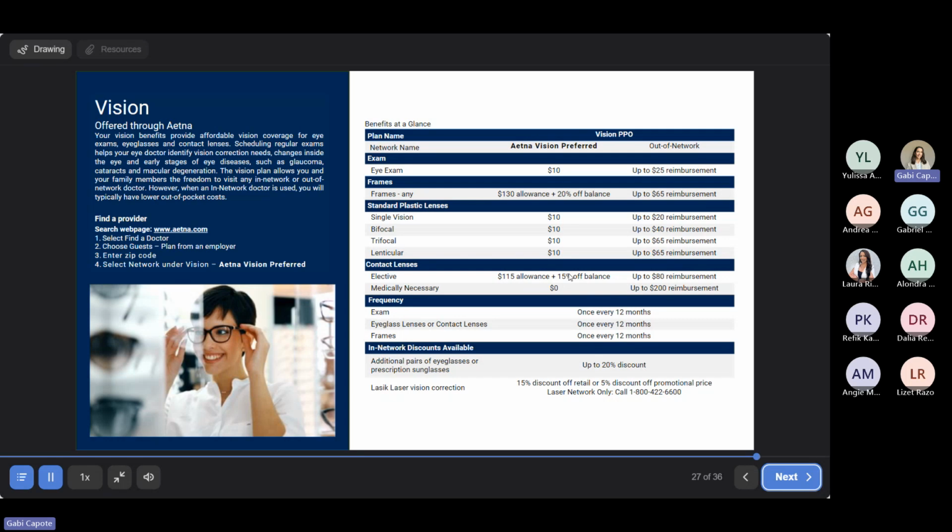Any standard plastic lenses is going to be $10. And contact lenses is a $115 allowance and 50% off any additional balance. If the contact lenses are medically necessary, it's going to be $0. And the frequency of all of these services is going to be once every 12 months. If you would like additional pairs of eyeglasses or prescription sunglasses, you can get up to a 20% discount, and you also have discounts available if you would like LASIK laser vision correction.